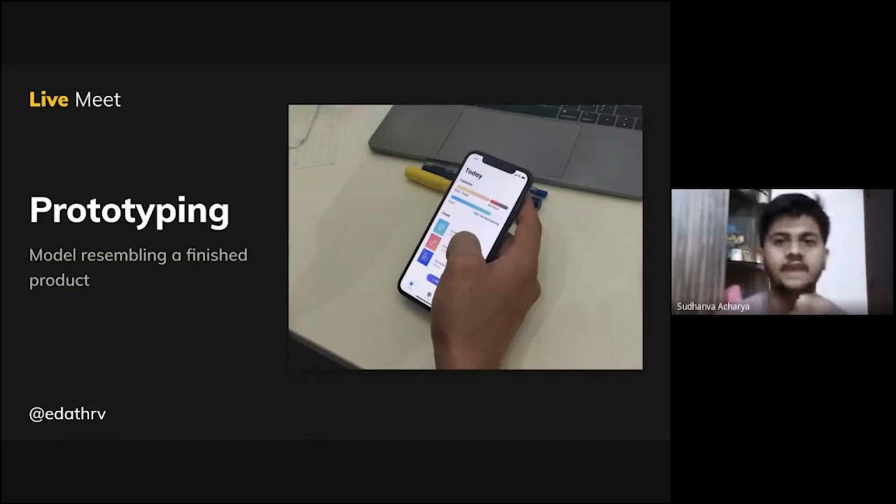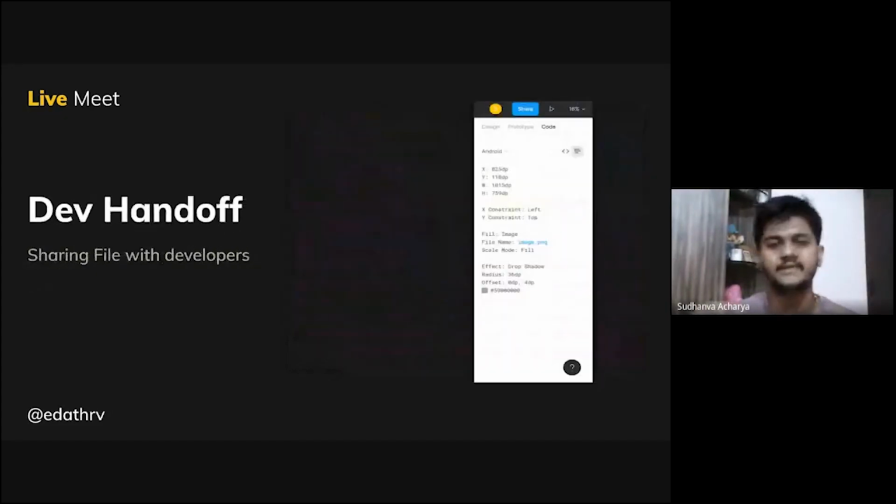After this prototype, after you have iterated a lot and come up with a design solution, the last step is sitting with your developer and sharing the file. That means it is dev handoff. It is sitting with your developer and explaining everything you have done, how you took these design decisions, and you share the file. For example, you share the Figma file with view access. By the way, you could share files in Figma itself.